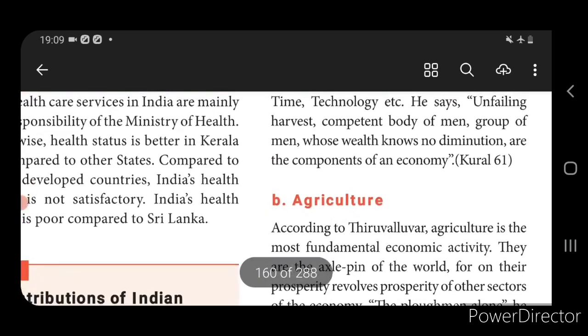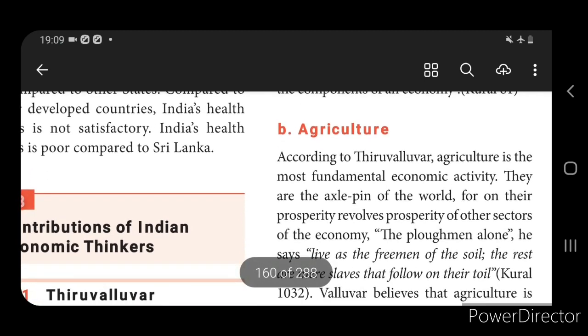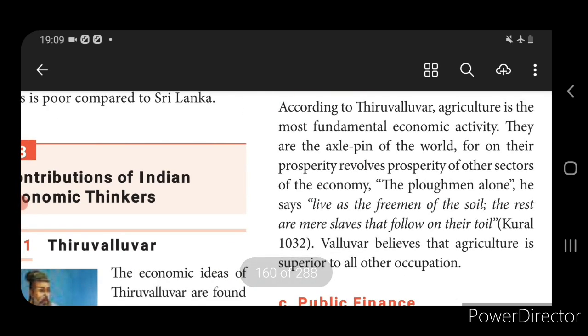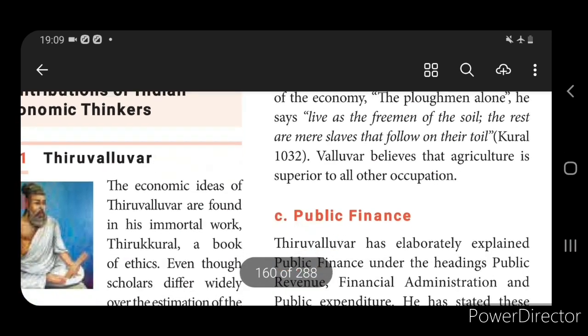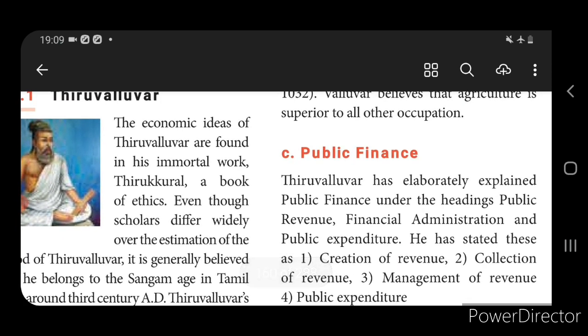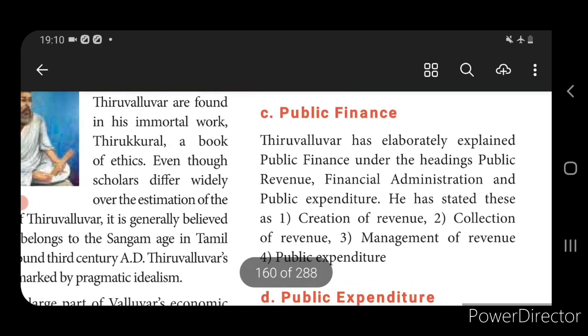Then he explained agriculture. Among all the sectors, agriculture plays a major role. Those who are working in agriculture are considered superior when compared to all other occupations. Then he explained public finance, that is, how we get revenue, how we collect revenue, how to manage the revenue, and then how to do the expense.